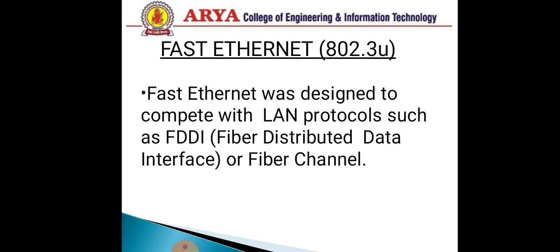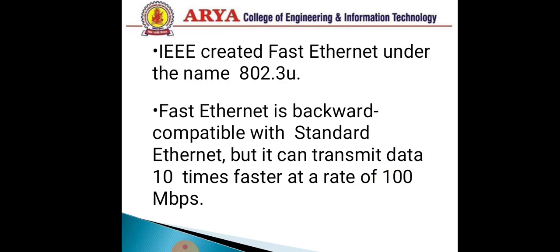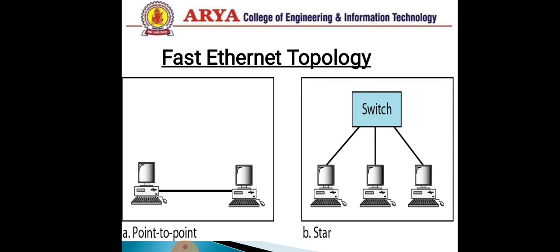Fast Ethernet was designed to compete with LAN protocols such as FDDI, fiber distributed data interface, or fiber channel. IEEE created fast Ethernet under the name 802.3u. Fast Ethernet is backward compatible with standard Ethernet, but it can transmit data 10 times faster, at a rate of 100 Mbps. These are the topologies of fast Ethernet: point to point topology and star topology. In point to point, one node is connected with another node only, and in a star topology, one node connects with a switch and then the switch is connected with various nodes.